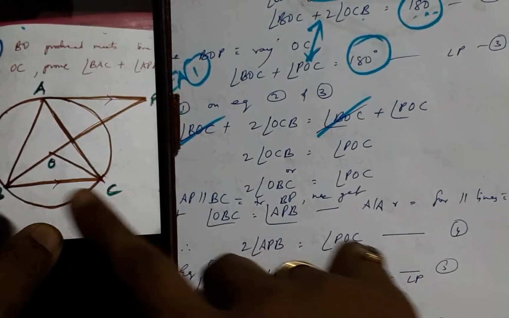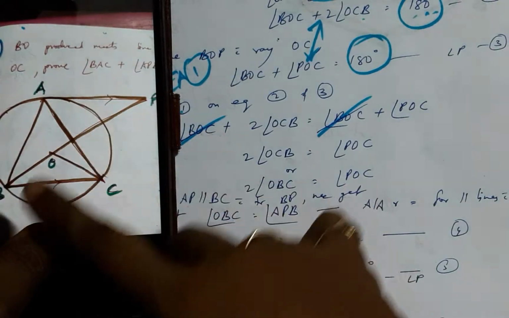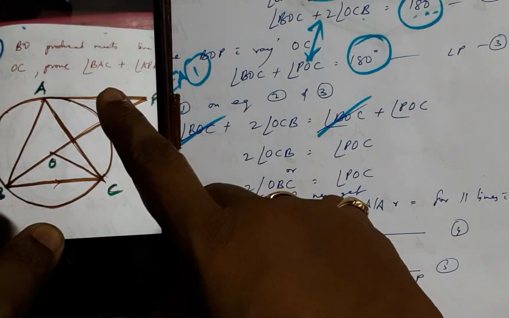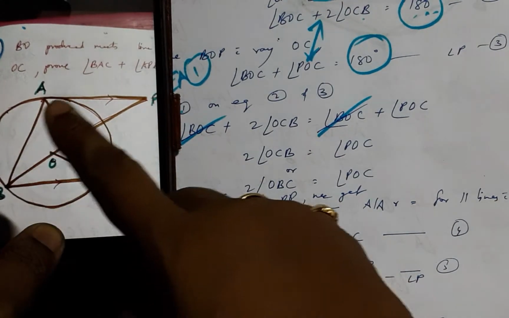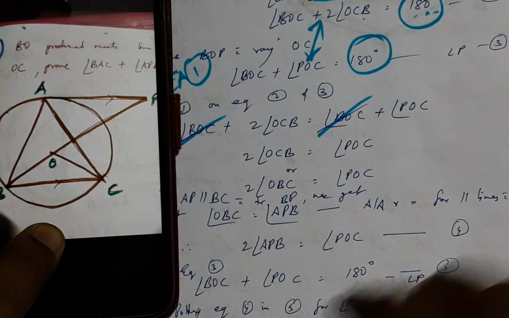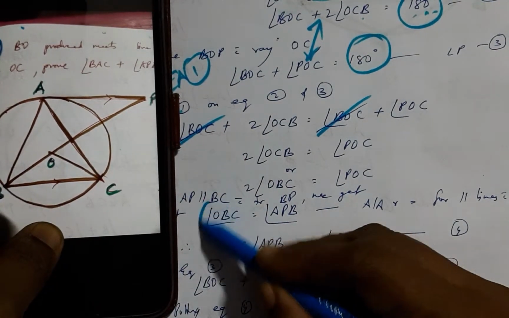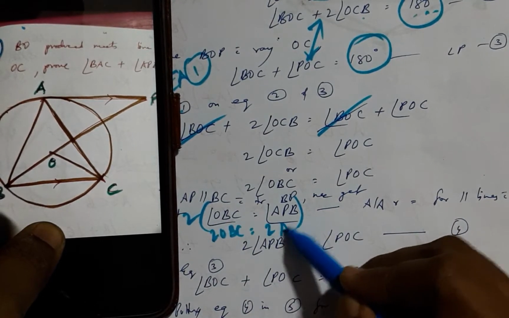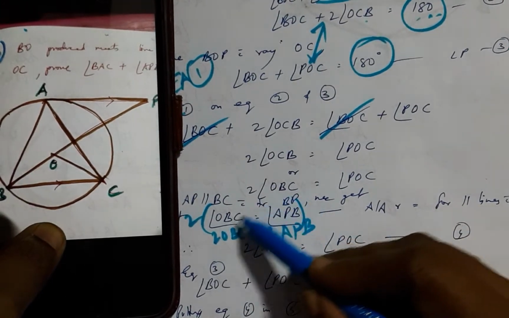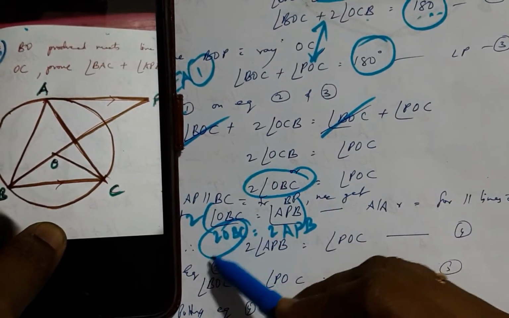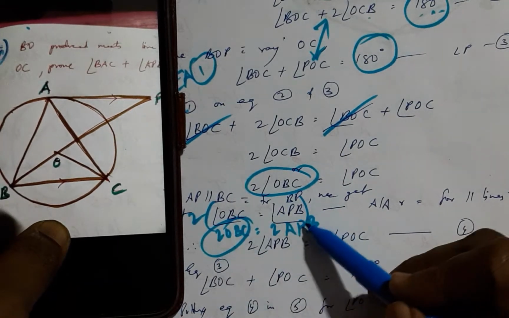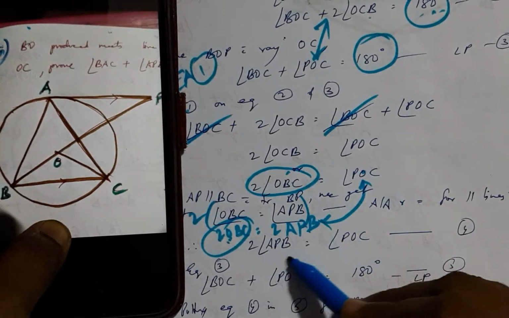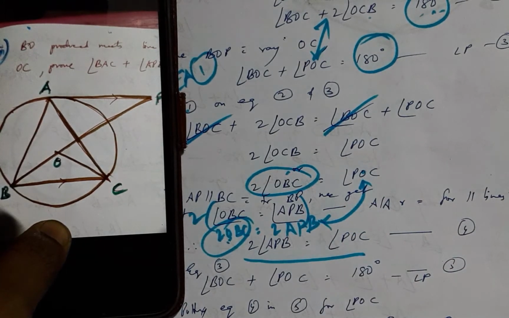After this, since AP and BC are parallel lines with a transversal, we can say that this angle is equal to this angle. So APB is equal to OBC. And if I multiply both sides by 2, I have 2 OBC equals 2 APB. And herein again we can see that Euclid's axiom 1 is once again operating. These two things are equal to the same thing, therefore they are equal to one another. Therefore I can write this statement.